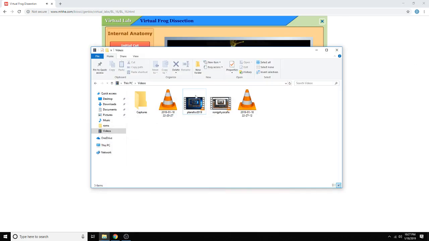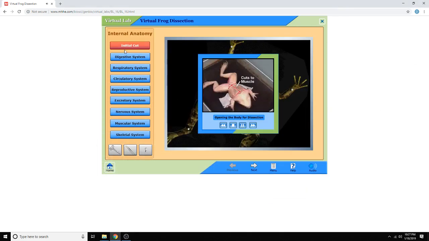Cut in order to observe the internal organs of the frog. Five cuts with scissors will be needed.